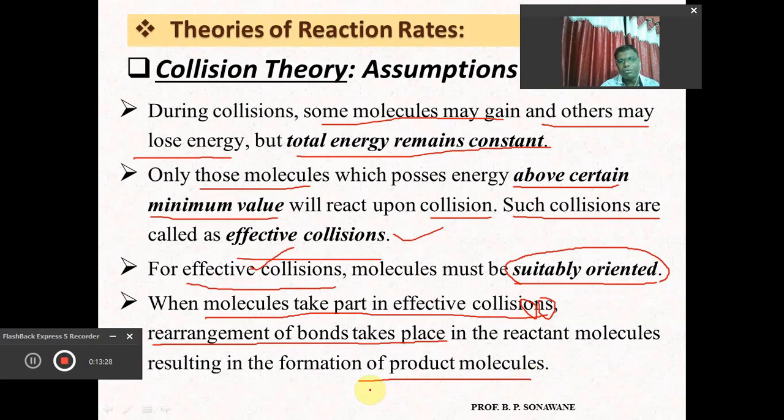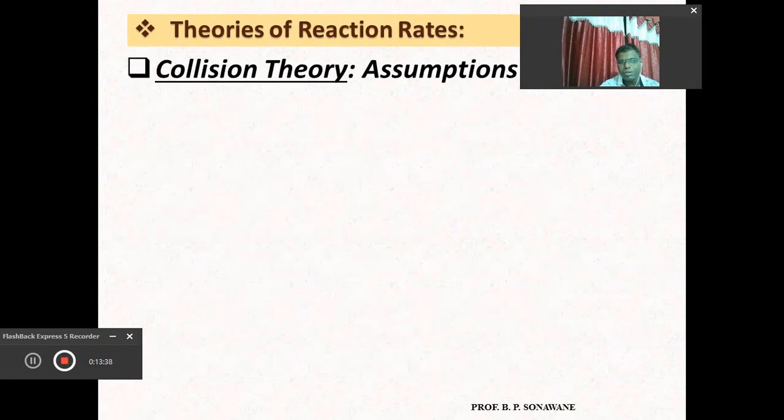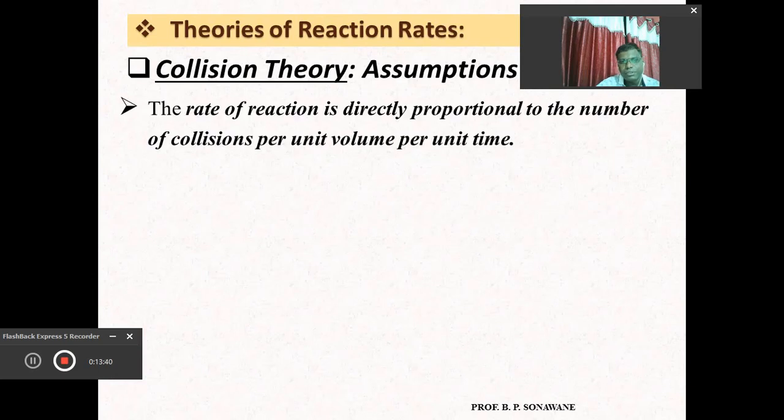And here, according to the collision theory, when molecules take part in effective collision, the rearrangement of bonds takes place in the reactant molecule, resulting in the formation of a new molecule called the product. So these are the most important assumptions. Next assumption given by the collision theory: the actual rate of reaction is very important,